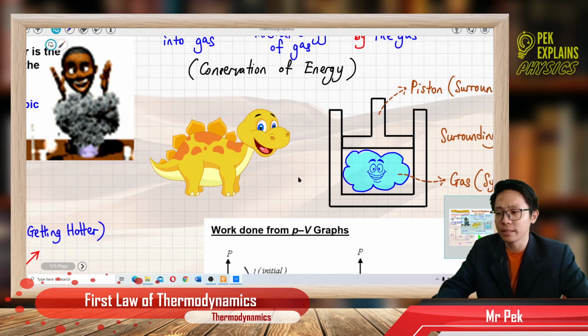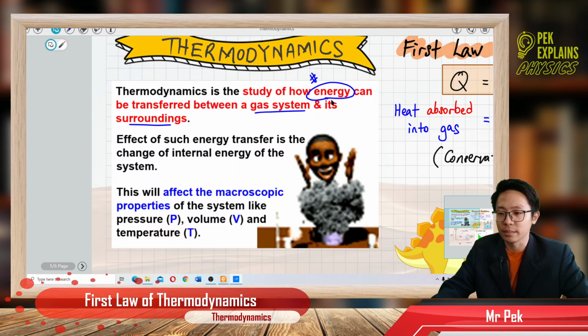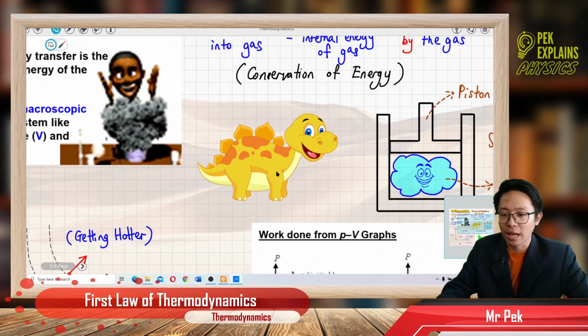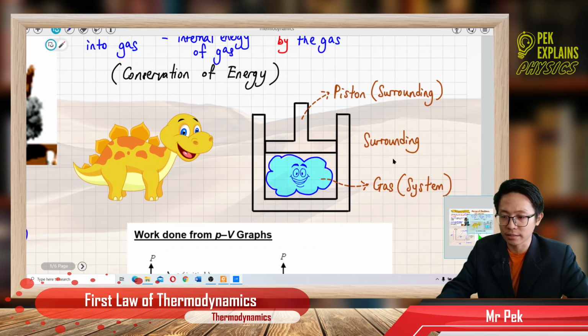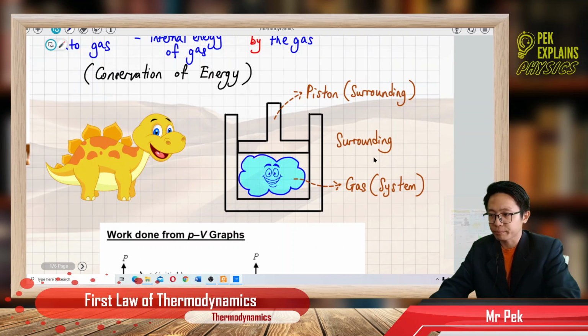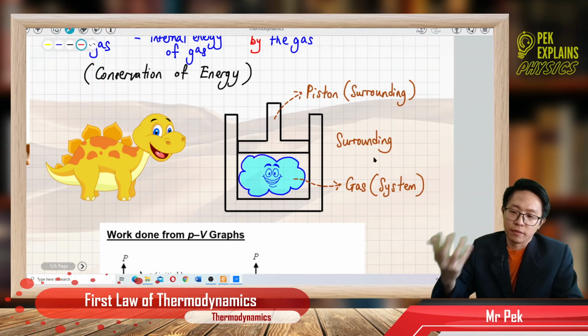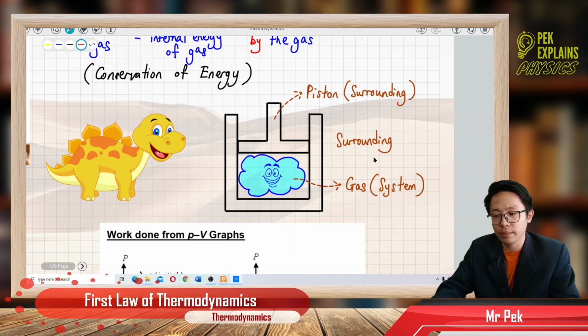So thermodynamics is about what? It's about how energy can be transferred between these two objects, the gas and the surroundings. For example, heat maybe can be absorbed into the system.